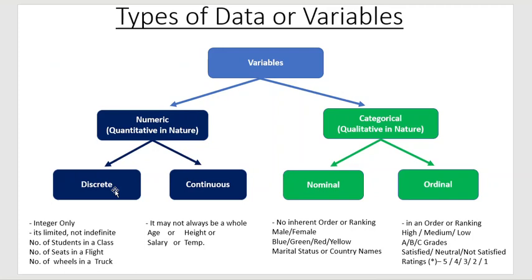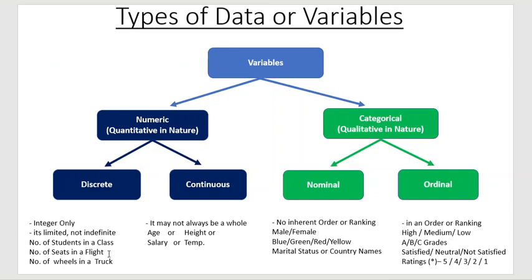Discrete variables are whole numbers. They cannot be divided. For example, the number of students in a class. A class can have 50 students or 70 students, but it cannot have 70.5 students. Similarly, the number of seats in a flight. A flight can have 200 seats or 150 seats, but a flight cannot have 150.2 seats.